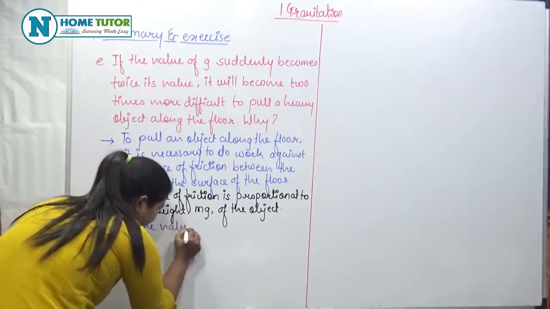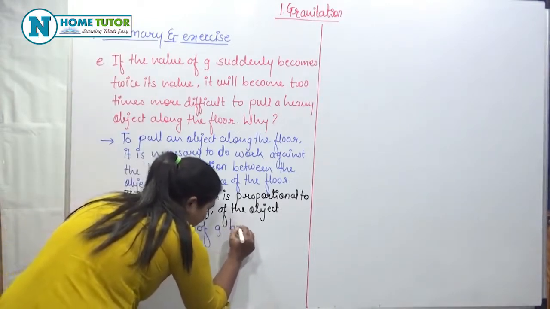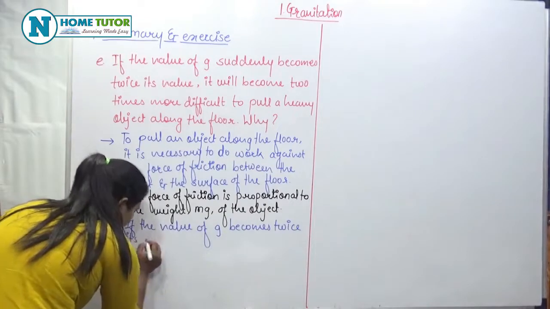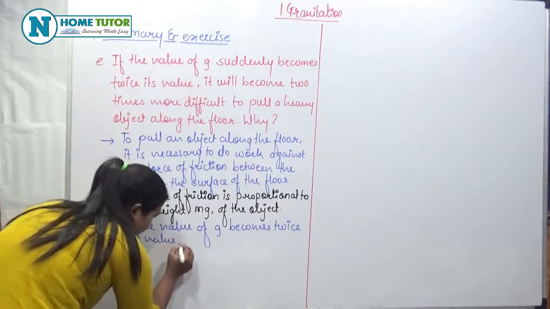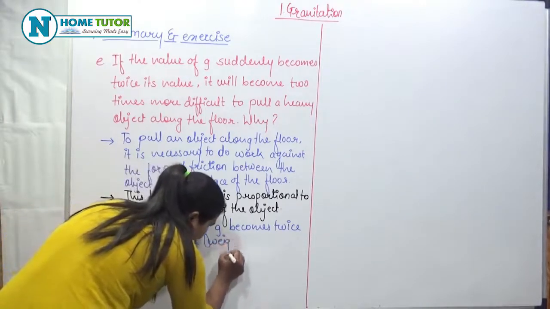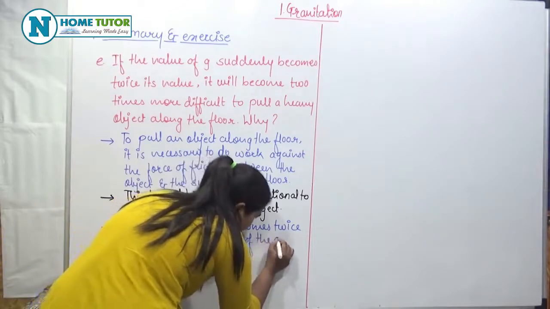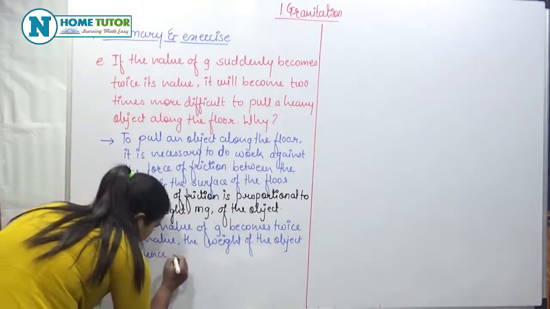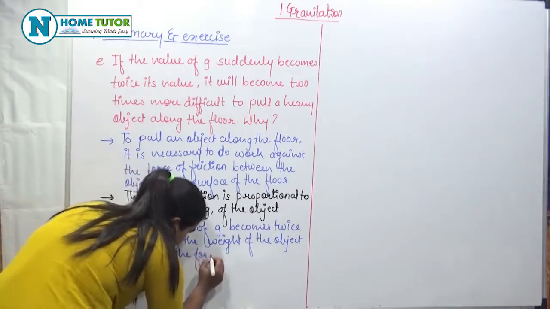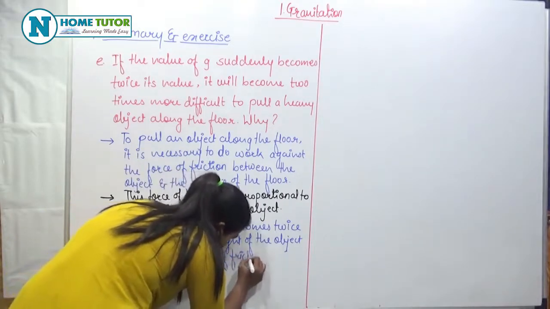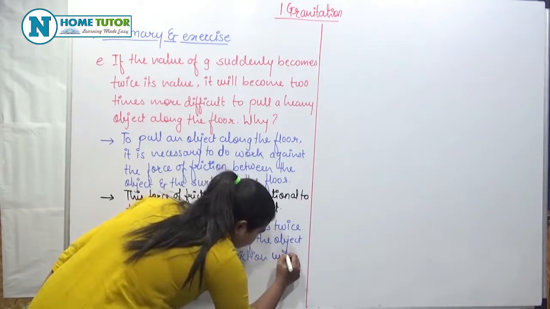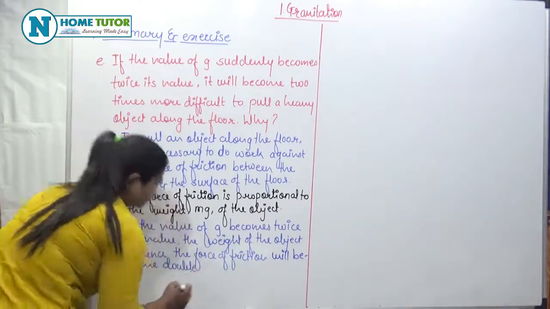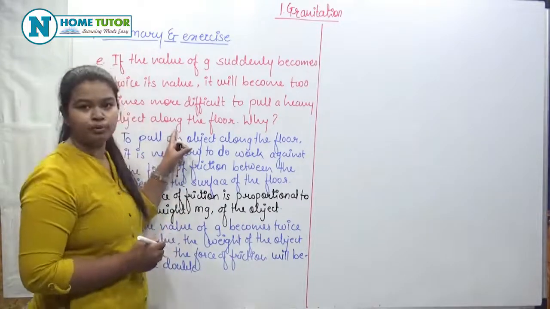So, if the value of G becomes twice its value, the weight of the object, and hence the force of friction will become double, and therefore it is difficult to pull a heavy object along the floor.